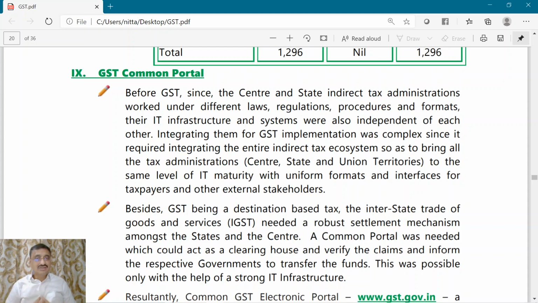So that portion of IGST utilized to pay SGST has been transferred by the central government to the Telangana government. Now this will be possible only when there is a single portal wherein all the transactions take place and are under the control of a common portal. Therefore, a common portal was necessary.